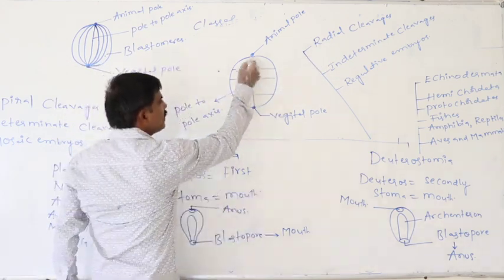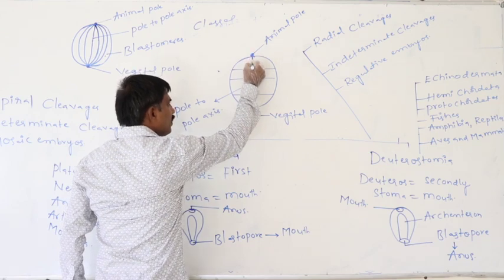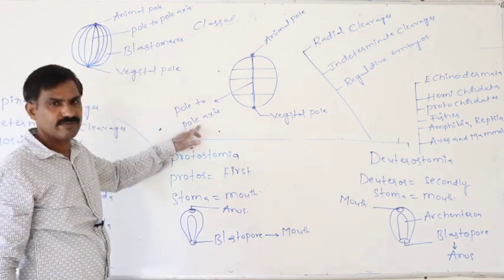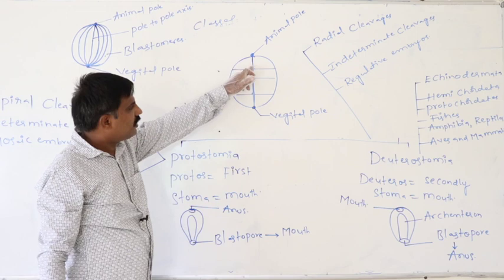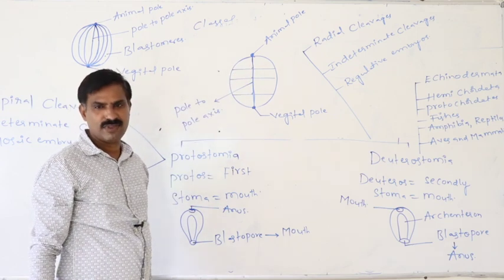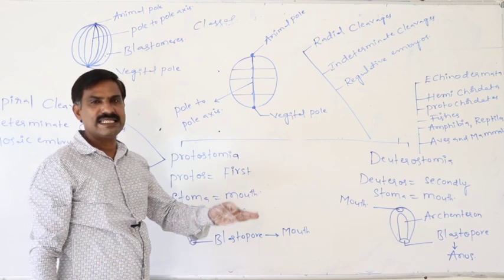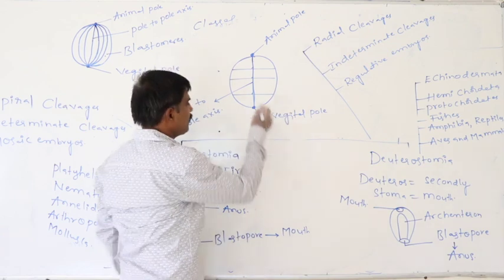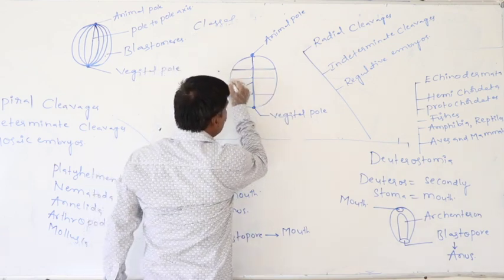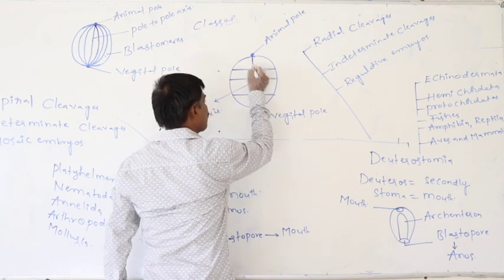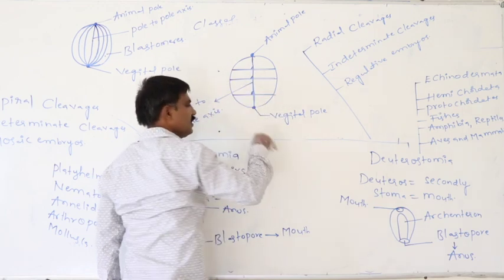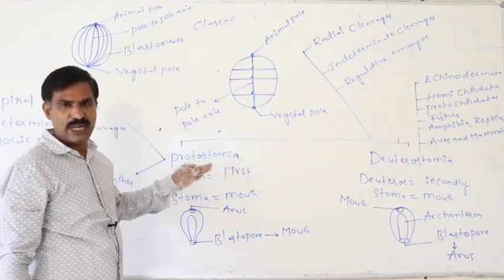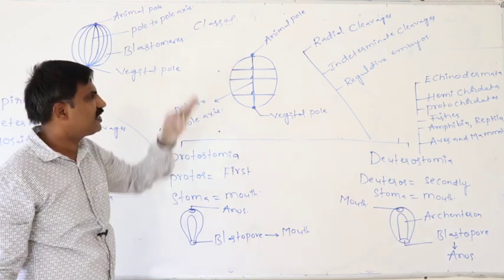Definitely, this is the pole to pole axis. The animal pole is connected with the vegetal pole by the pole to pole axis. So definitely, if division occurs at a right angle plane to the pole to pole axis, then that is said to be the radial cleavage, like this. If this kind of zygote or embryo divides like this, this is the right angle plane. If this kind of cleavage is at right angle to the pole axis, then that is said to be the radial cleavage.